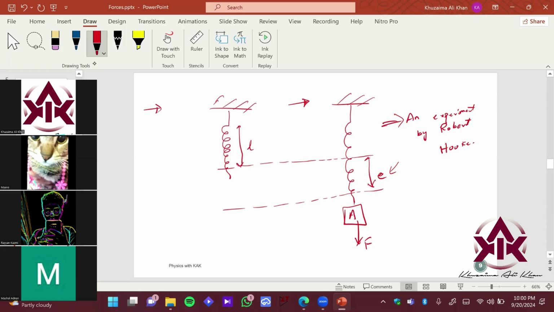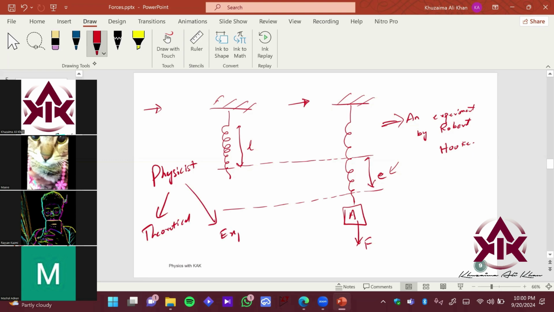So he was an experimental physicist. We have two types of physicists: one type is theoretical, and the other type is experimentalist.